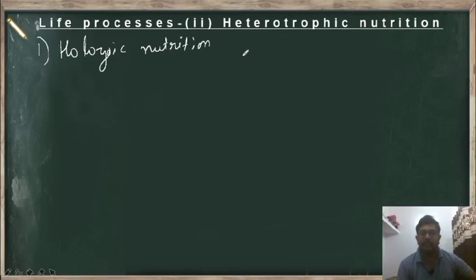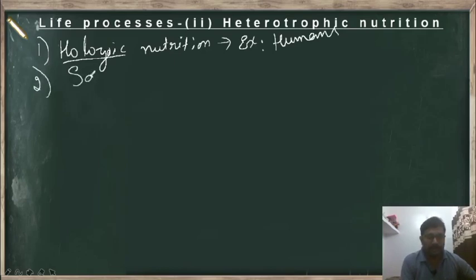So this kind of nutrition is called what? Holozoic nutrition. That means in holozoic nutrition, the animals take in the food as a whole and then digest it in their body. So for example, we can write humans.